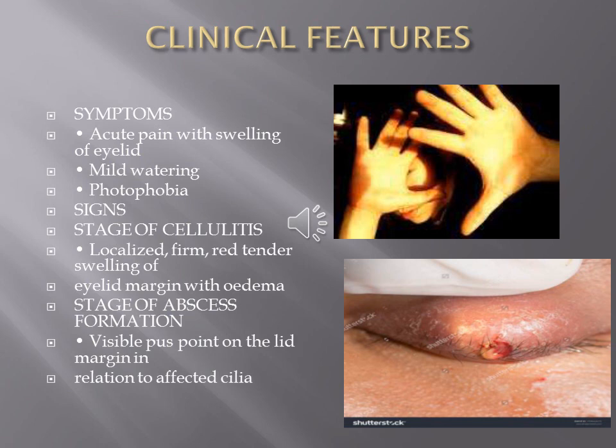On examination, the signs are a localized area of hyperemia and swelling with diffuse margins, which can sometimes show an eyelash pointing at the root of the eyelashes or at the surface of the lesion. When it leads to abscess formation, it can present as pus pointing at the lid margin related to the affected cilia.